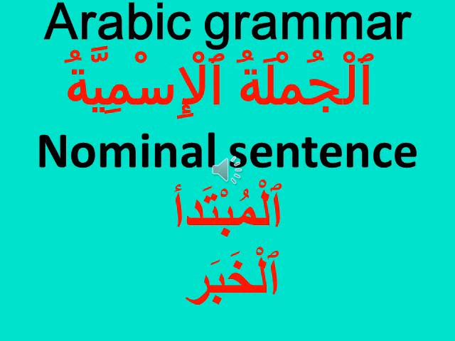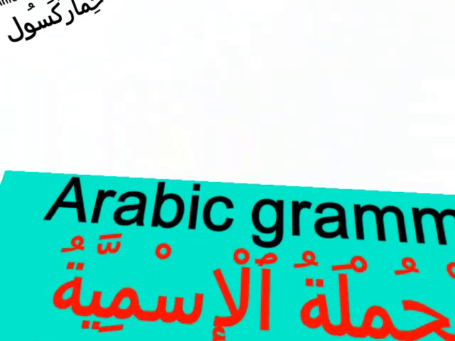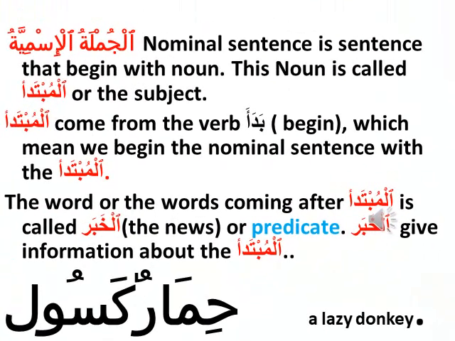Today we're going to be going over the Jumla al-Ismiyya and the Mubtada al-Khabar. Jumla al-Ismiyya, nominal sentence. A nominal sentence is a sentence that begins with a noun. This noun is called the Mubtada, or the subject. And Mubtada comes from the verb bada'a, which means we begin the nominal sentence with the Mubtada.